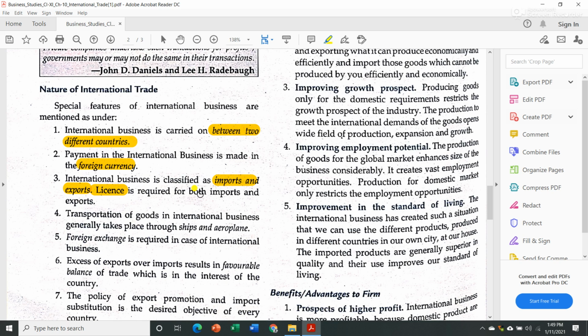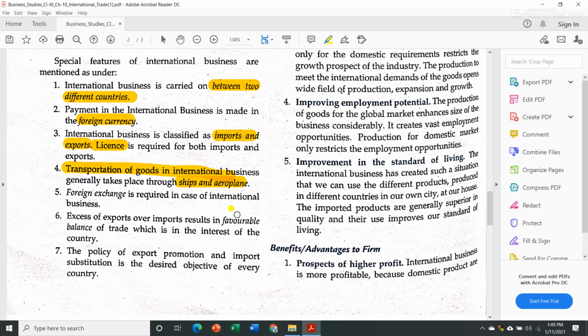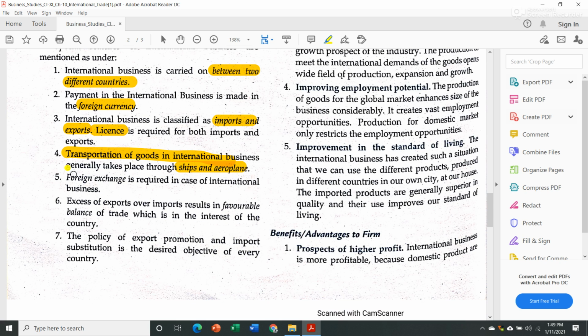Means without license you cannot import, neither can you export goods from the country. Then next is transportation. It usually takes place by ships and aeroplane. There is hardly any road transportation in international business. The next is foreign exchange is required, means we need foreign currency in case of international business.